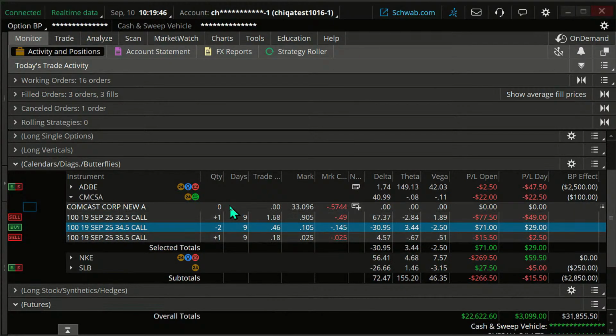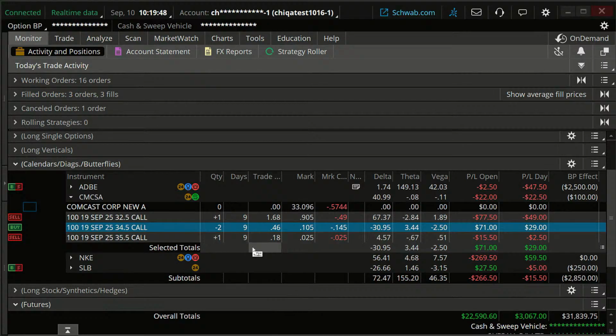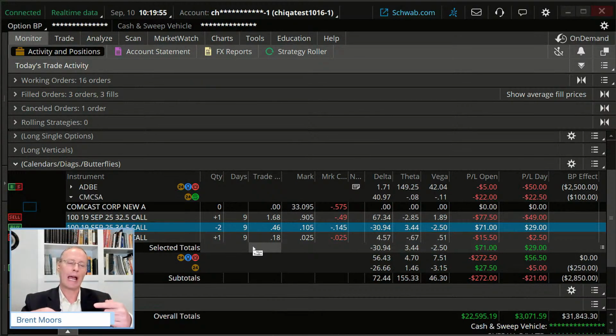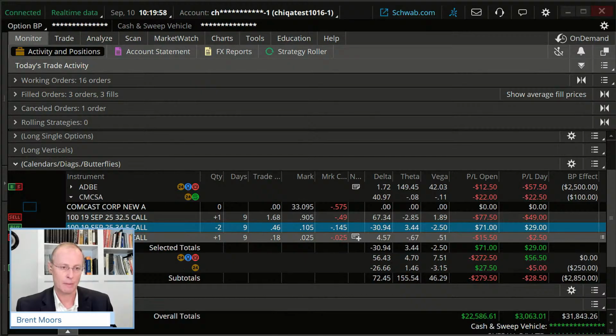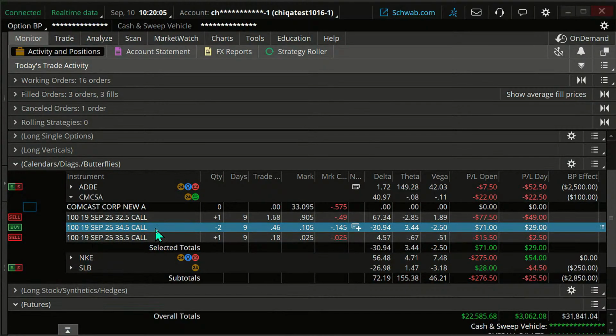But whenever you have this choice to exit, you may also consider rolling. Unlike the diagonal spread we were just looking at, rolling one leg, all of these expire on September 19th. We'll probably look to consider rolling out of the whole shebang here. Now, a butterfly spread is mostly a neutral trade.